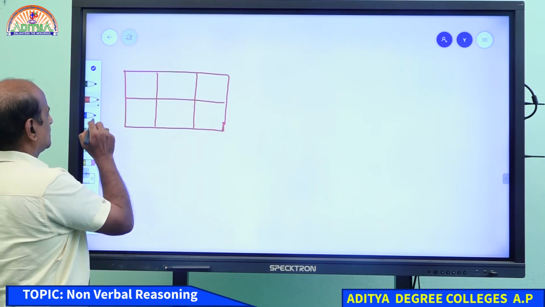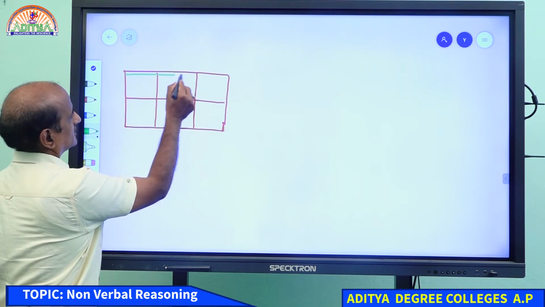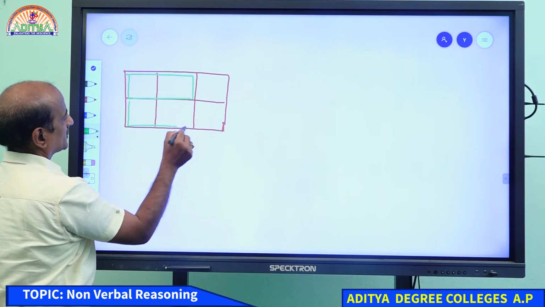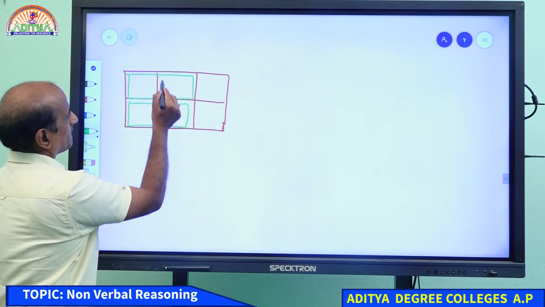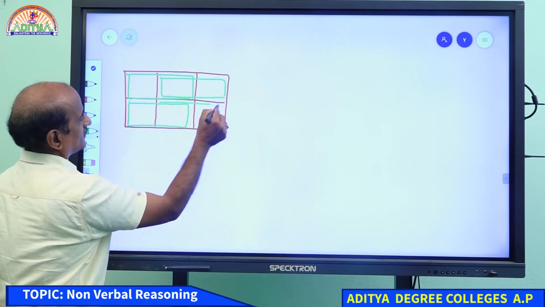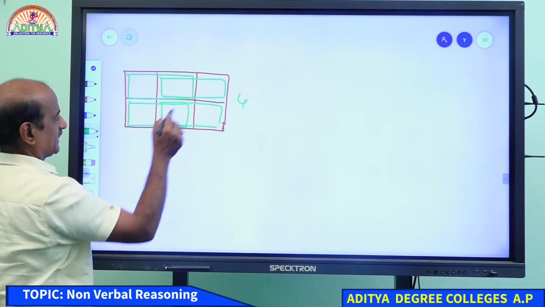Student, just listen to me. I am demonstrating you only rectangles. Okay. 1. Come on student. 2. Come on student. 3. Come on students. 4. So we have 4 rectangles just like this way.